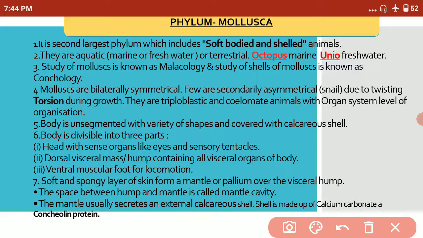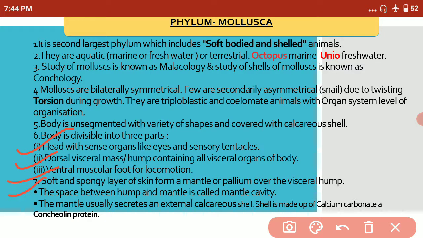Sepia is a molluscan belonging to the class Cephalopoda, and it has the shell inside the body. Now coming to the body division, it has a head, a dorsal visceral hump and a ventral muscular foot for locomotion. Just imagine a snail crawling on its ventral muscular foot. It does not have legs like us.